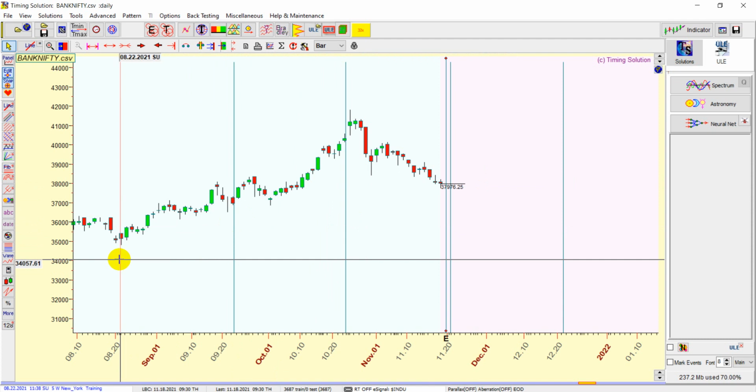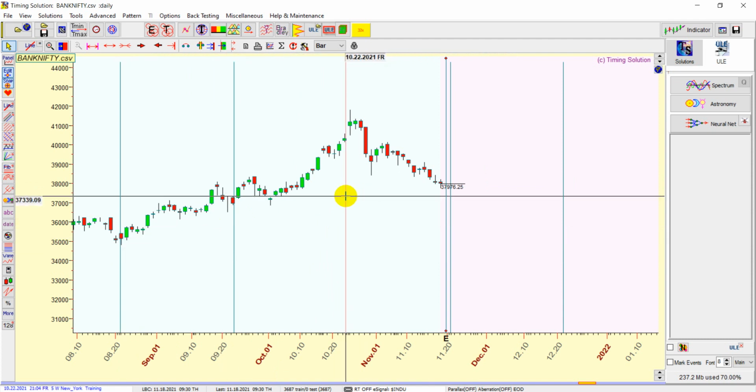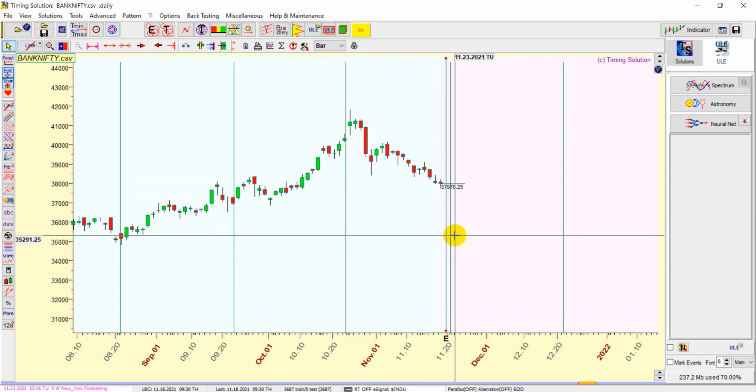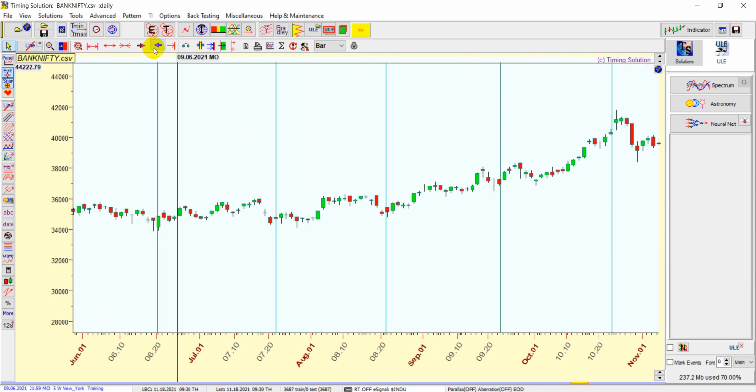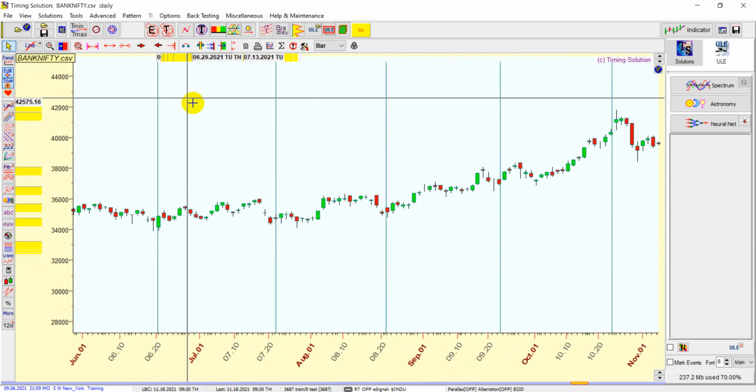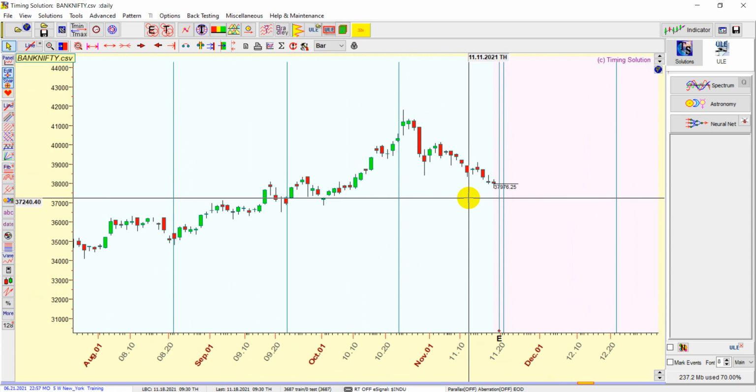See here, it made an exact bottom, again a bottom, almost a top. Next day it made a top, and from there we had a deep correction in the market. So sun ingress is a monthly cycle and it happens, and you can see here many tops and bottoms can be captured during this.